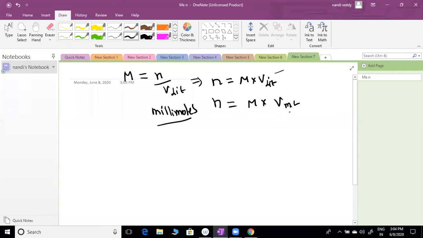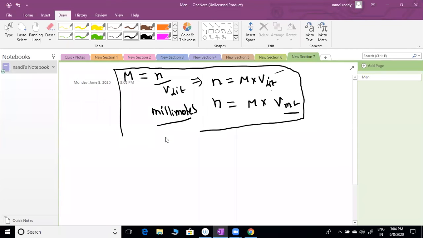If you are using V in mL it means millimoles, in liters it means number of moles. Please note down these formulas. The number of moles formula I already mentioned previously, but this is also one of the formulas. Please keep in mind a new formula for number of moles came. They can ask number of moles not only in terms of weight, they can ask molarity into volume also. Clear? Any doubt here?